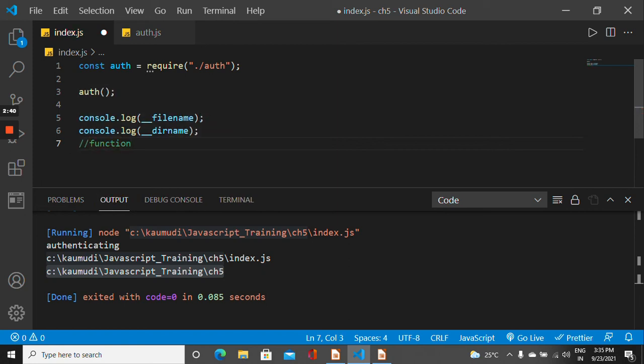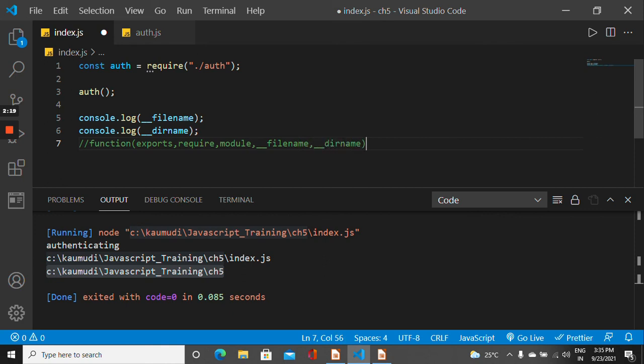So let's have this here. So this is an IIFE with these many parameters, and the last one is the __dirname.